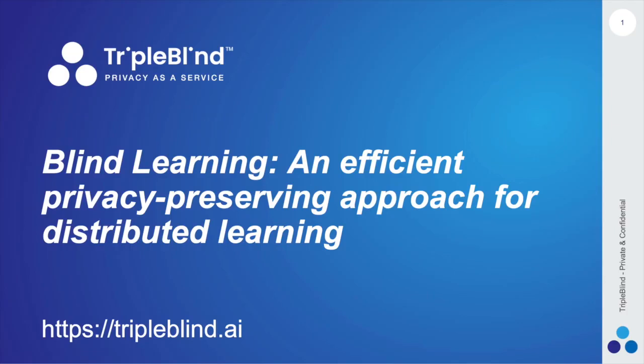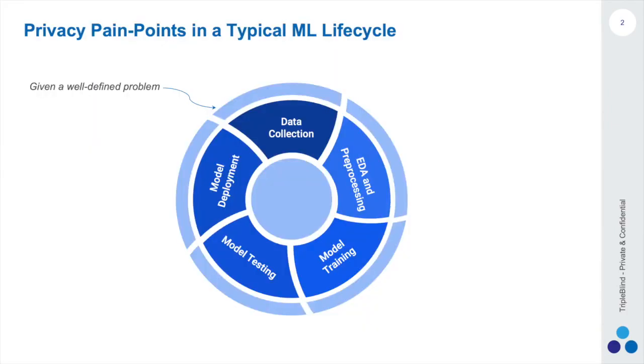Before I explain the protocol, however, let us take a quick look at the motivation for this work by identifying the privacy pain points in a typical machine learning lifecycle. Given a well-defined problem that requires a machine learning solution, the data scientist often starts by collecting, processing, and analyzing proper data to be consumed by some machine learning algorithm.